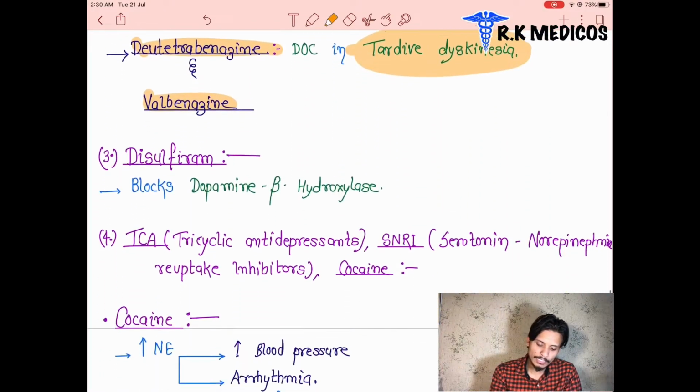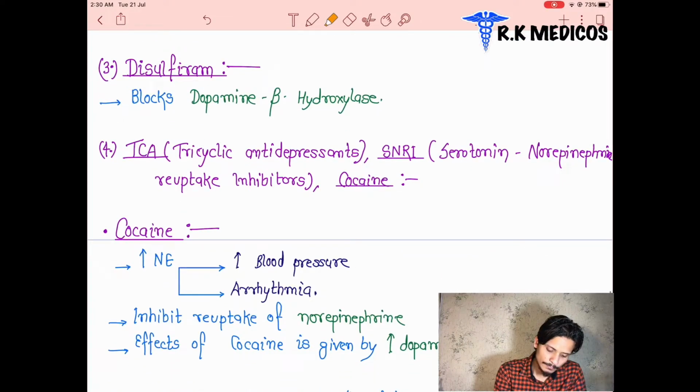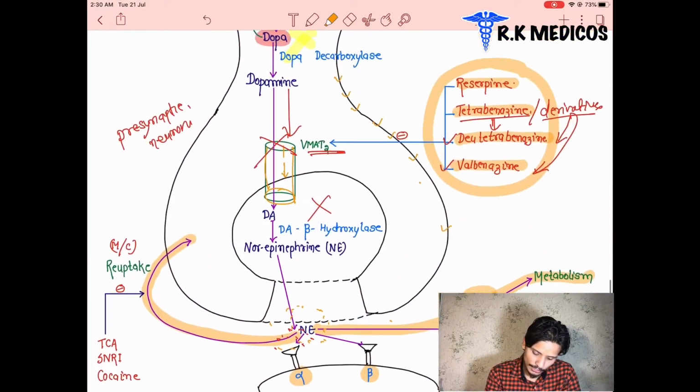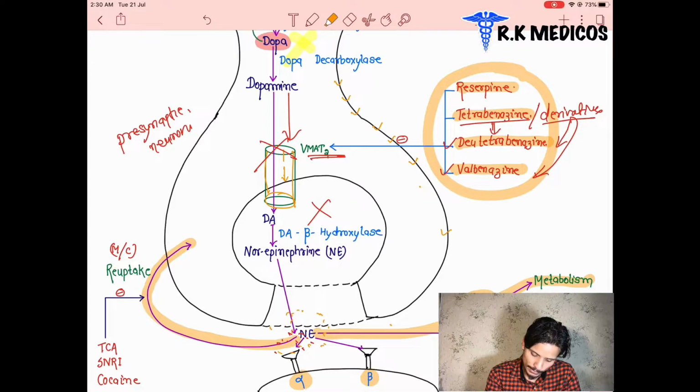Now another drug here, disulfiram. Disulfiram is the blocker of what? Dopamine beta hydroxylase. Till now we didn't discuss it, but we can see here this enzyme, dopamine beta hydroxylase.